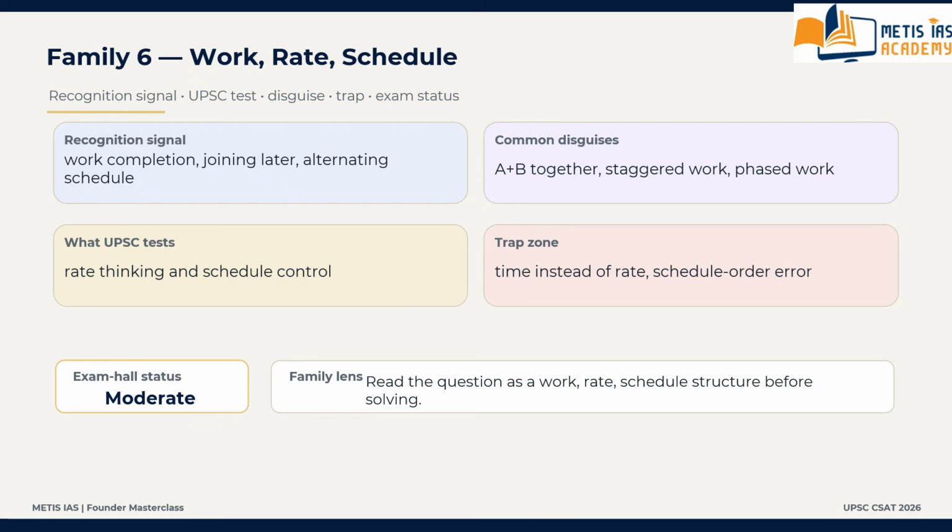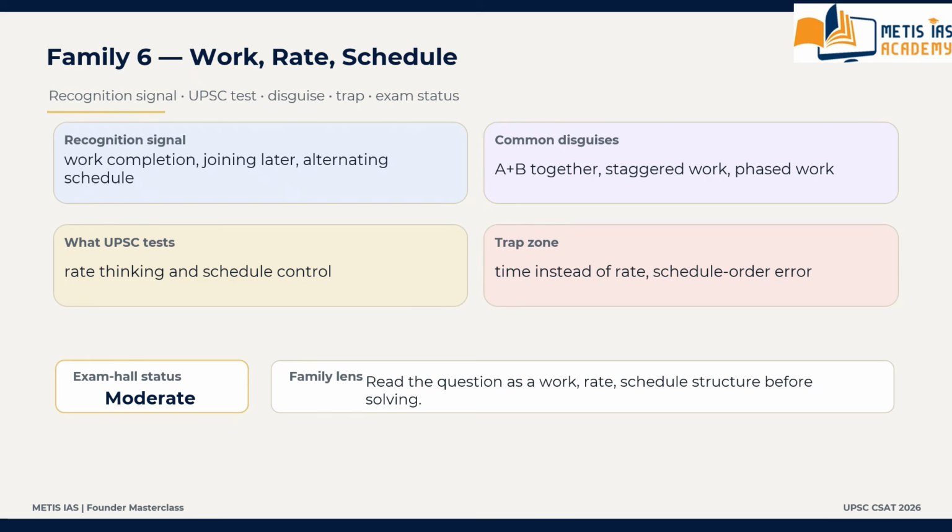Then what is UPSC really testing? It is testing rate thinking, schedule control, staged execution, workflow management. These are tested in the UPSC CSAT paper.